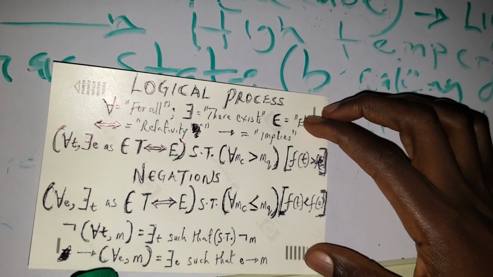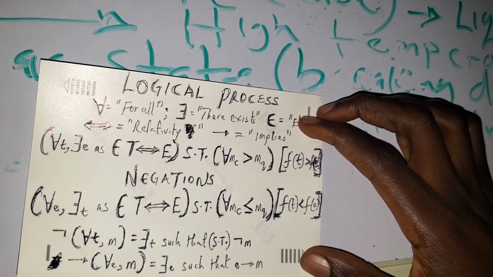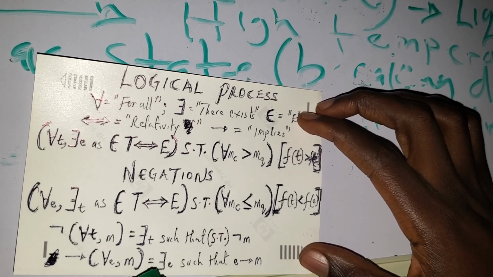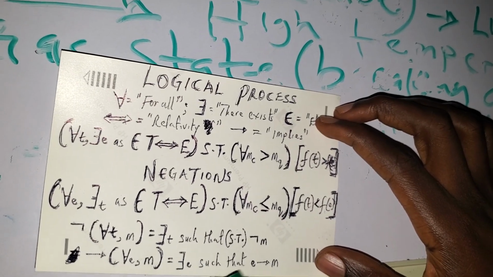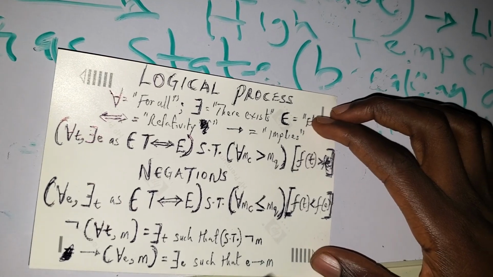Then we have another one, this arrow, which implies that it is the same thing. So we have for all of energy and mass such that there exists energy such that energy is the same thing as mass.